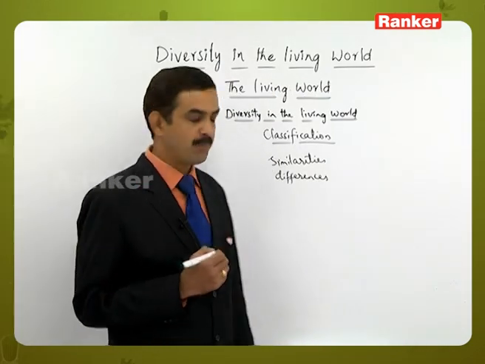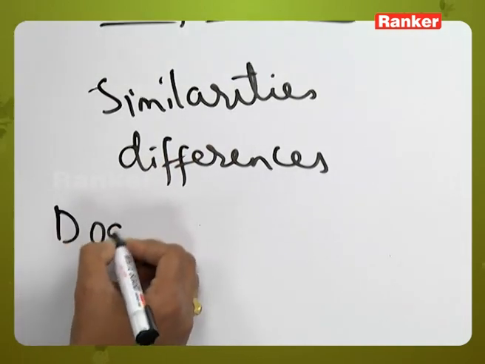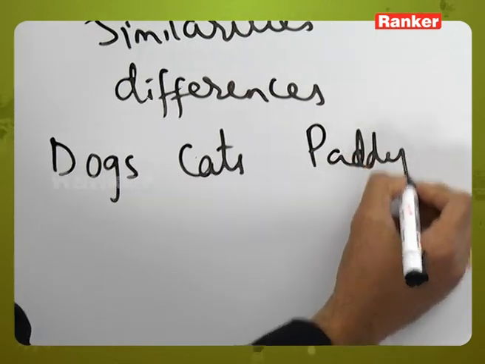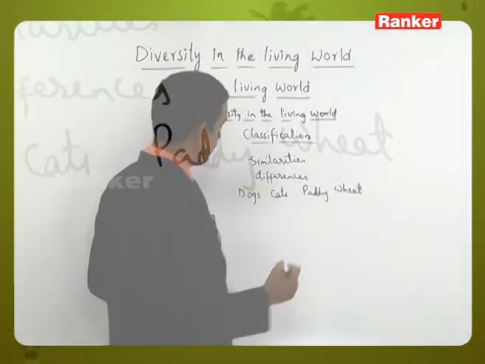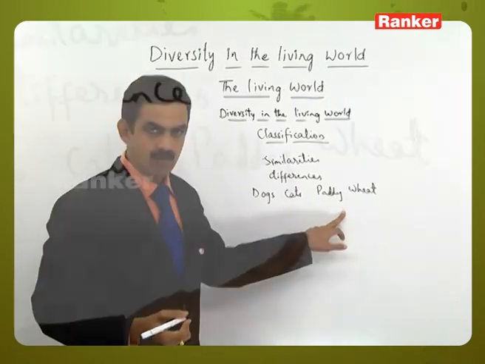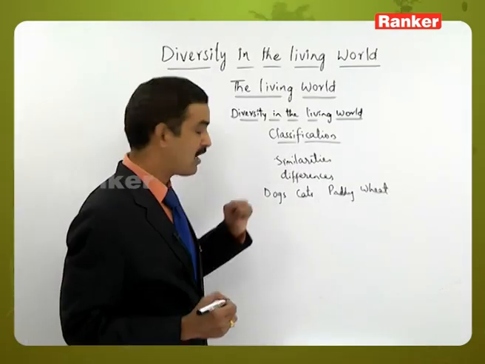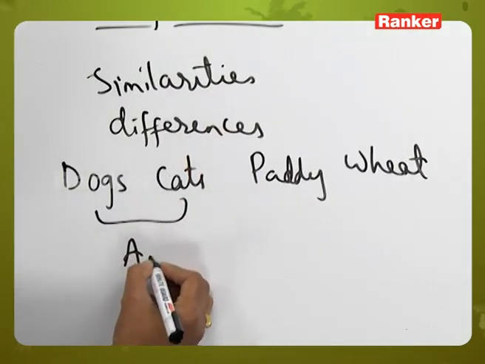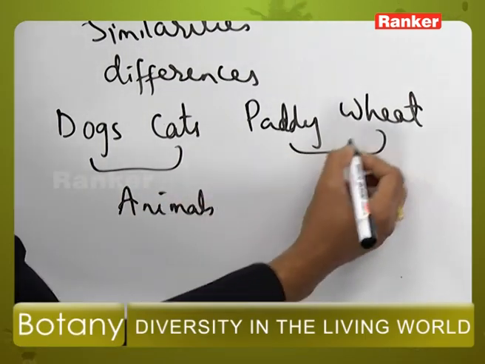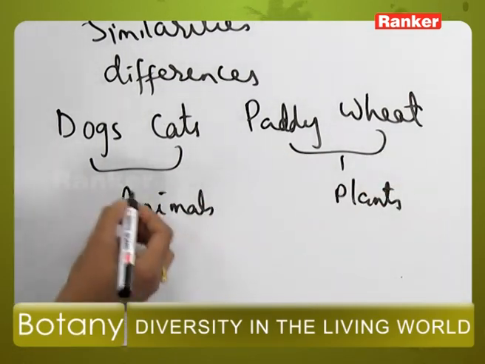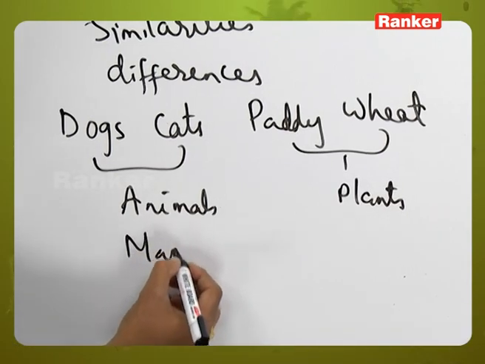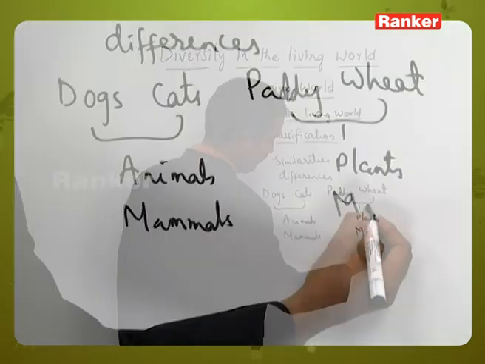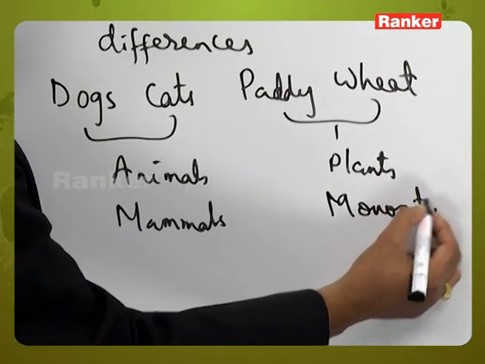Let us take some examples here: dog, cats, paddy, wheat. All these are living organisms, but they show a lot of difference in their characteristic features. These two are animals and these two are plants, and these two belong to the mammals and these two belong to monocotyledons.